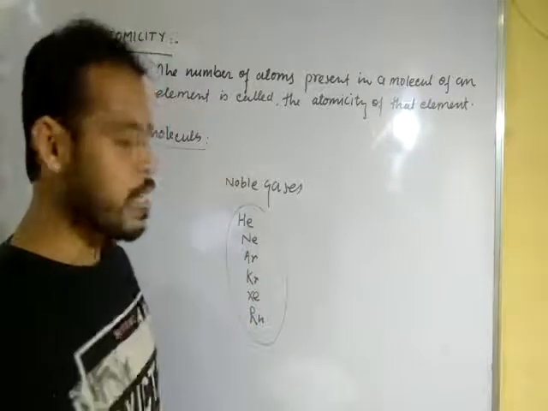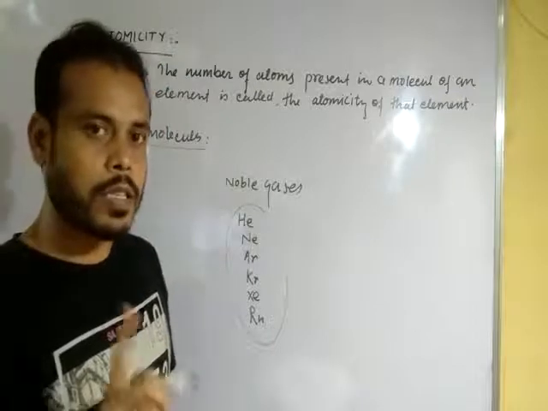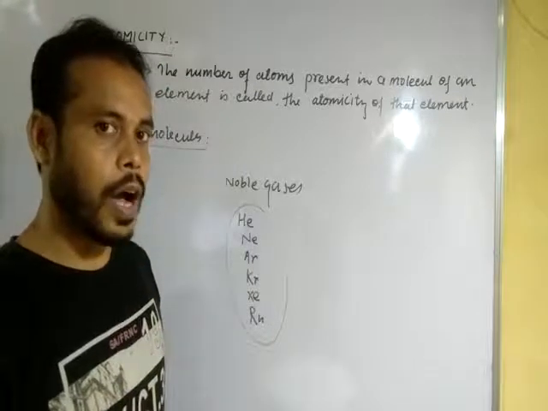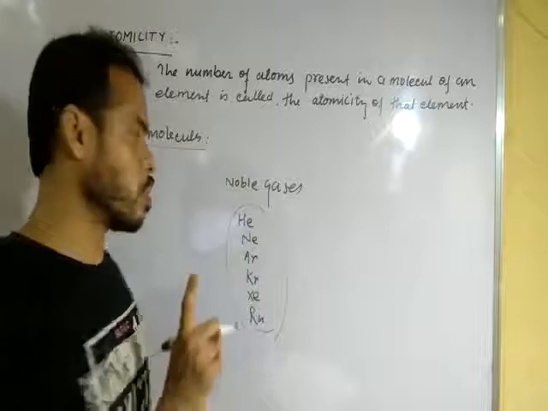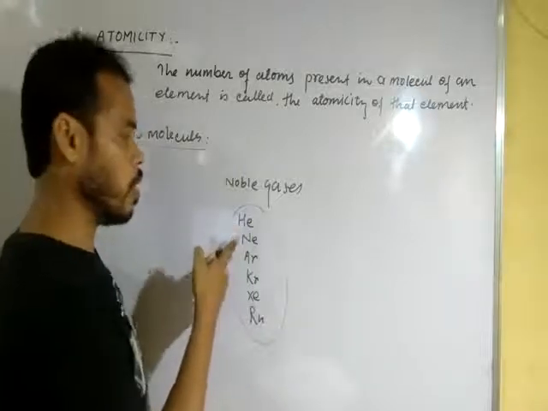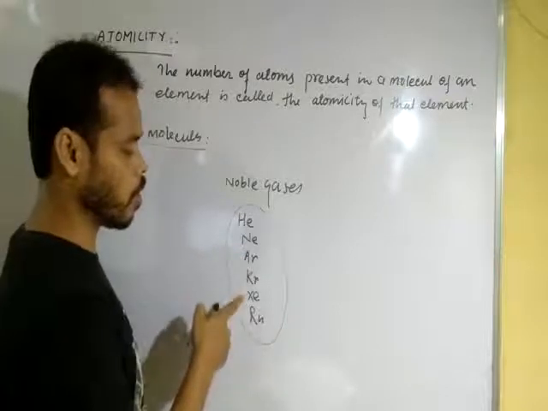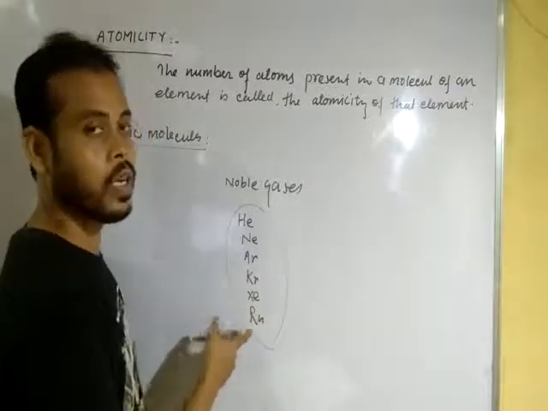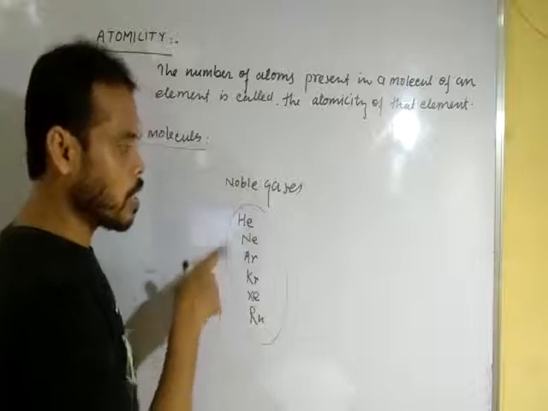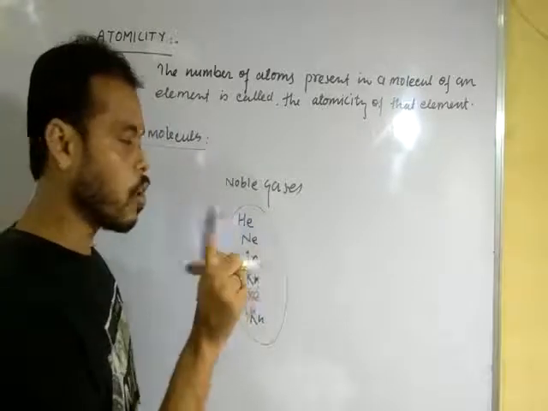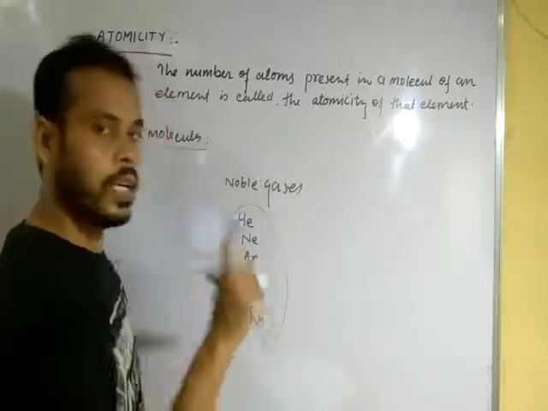They always consist in atomic form, and we can also say the molecule of helium, molecule of neon, molecule of argon, molecule of krypton, molecule of radon. The symbol also represents one atom of that element.